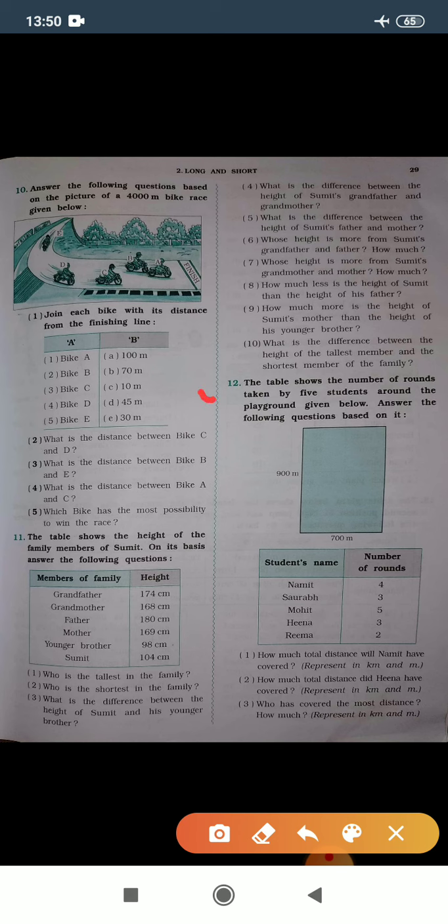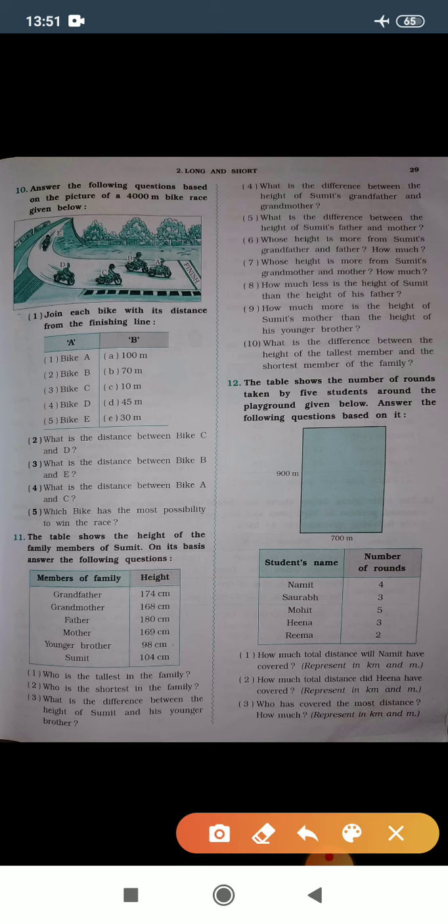The table shows the number of rounds taken by 5 students around the playground, given below. Answer the following questions based on it. Now you can observe the playground is given here and its two sides are written here. Now we need to find out the total distance of this playground, how many meters.